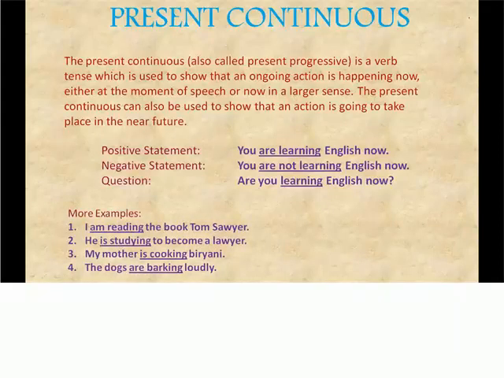Let's see a few more examples. I am reading the book Tom Sawyer. He is studying to become a lawyer. My mother is cooking biryani. The dogs are barking loudly. So we'll see the structure.